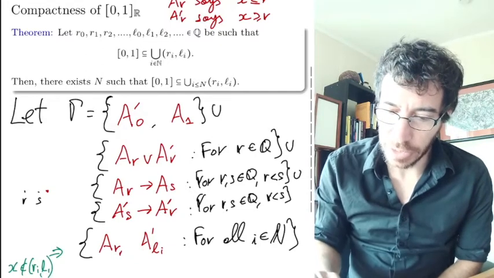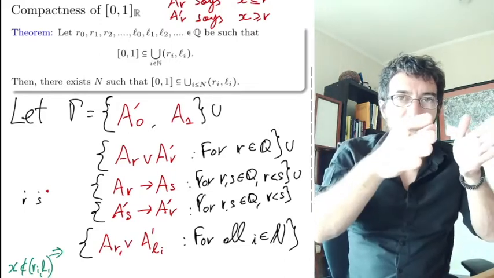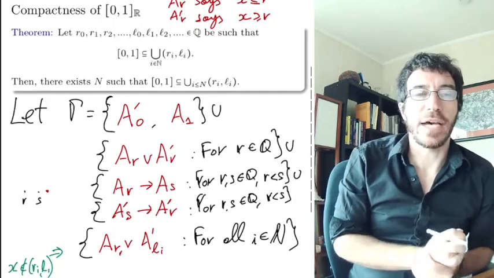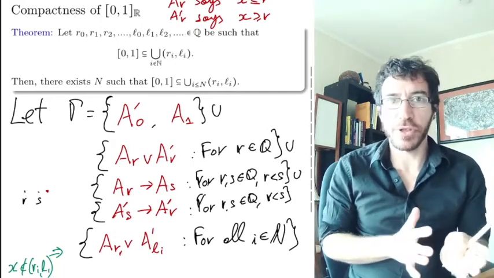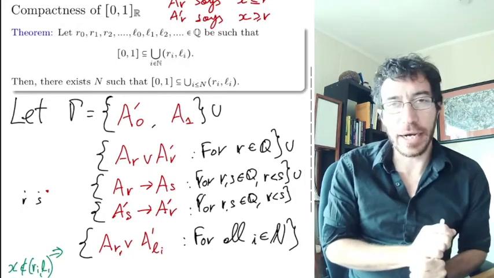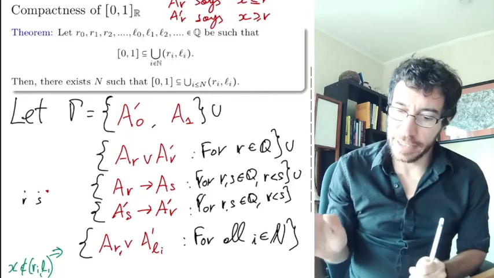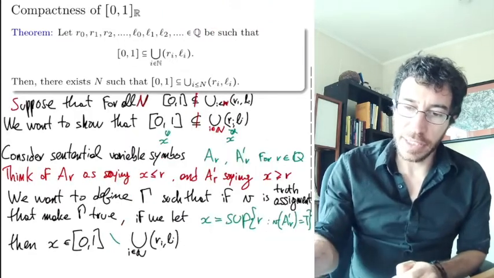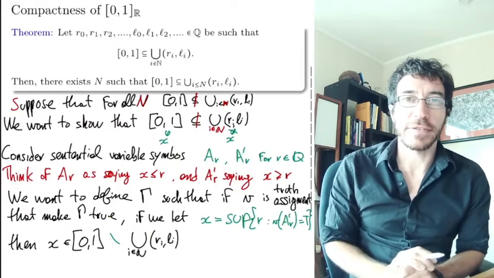You're either below Ri or you're above Li. So either below or above, but not in between. That's what that one says. Okay, so now you have a way of assigning true and false to each of these R's and A prime R's. Then that's going to give us an x, and the x is going to be a member of the interval [0, 1] which doesn't belong to any of the intervals.